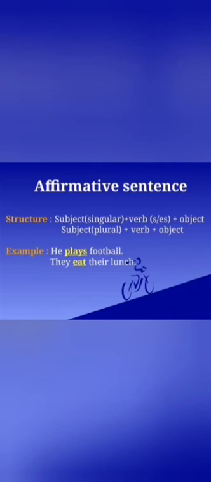Next is, they eat their lunch. In this sentence, eat is the verb. But can you guess that why we didn't add s or es with eat? Yes, because our subject is plural. That is why we don't add any s or es with our verb. Great.